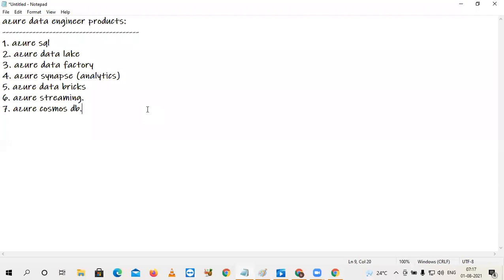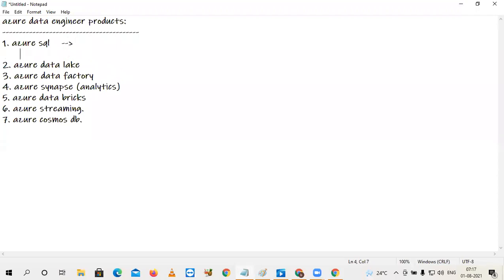For example, whenever you start working with Azure Data Factory, you need to extract data from multiple sources. That data source can be within Azure, or it can even be outside of Azure. So at that time, you need to know some integrations also. All the required things you will be learning. First of all, we go for a high level understanding.